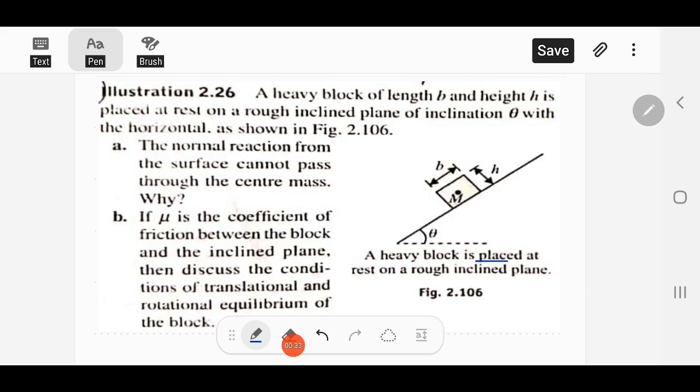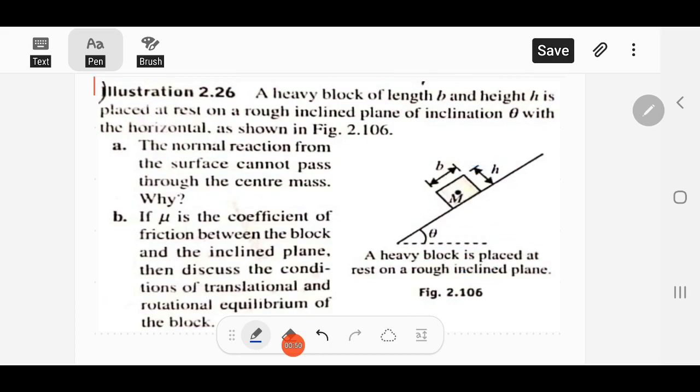So let's start today's session. In today's session, we are going to discuss a problem on mechanics, which is a typical and interesting one, which deals with the rotational and translational equilibrium of a body on an inclined plane.